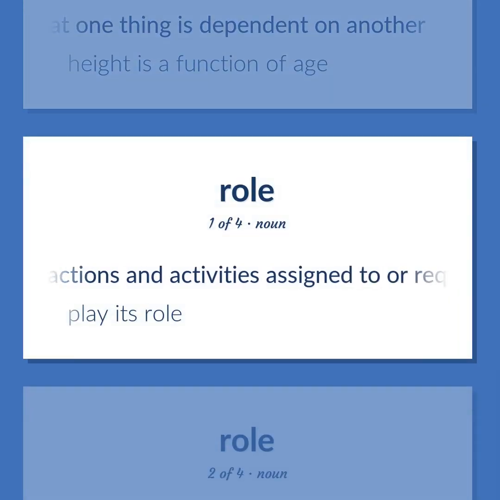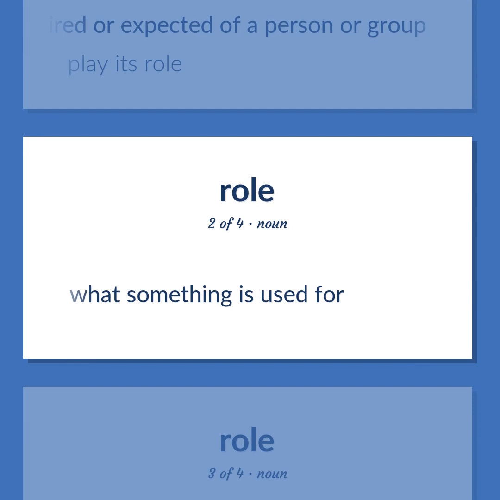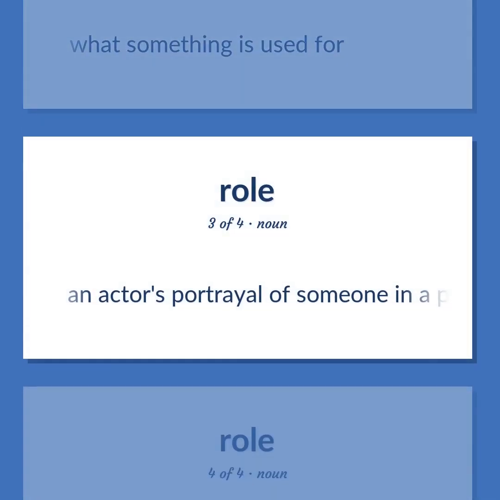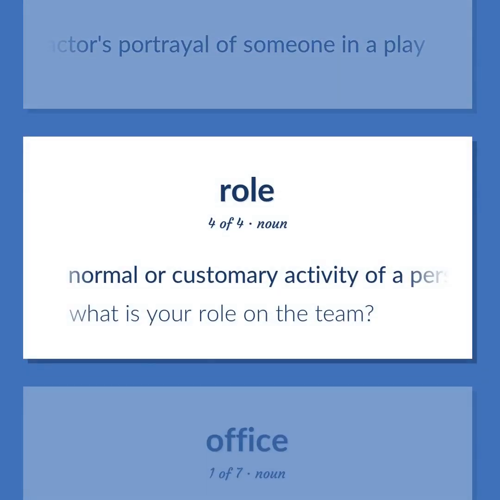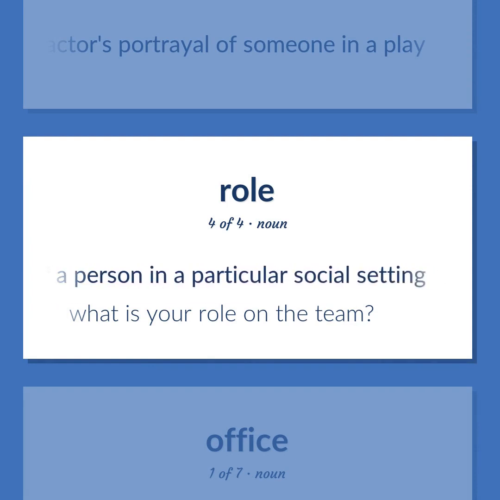The actions and activities assigned to or required or expected of a person or group. Play its role. What something is used for. An actor's portrayal of someone in a play. Normal or customary activity of a person in a particular social setting.